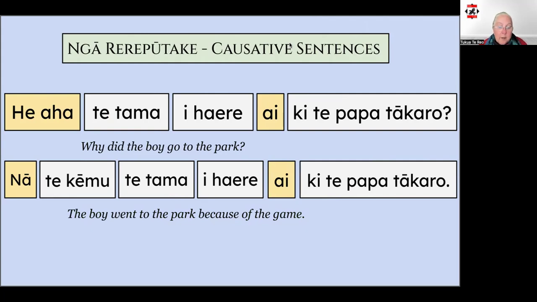Here's an example with a location at the end of the sentence. Why did the boy go to the park? He ha te tama I haere ai ki te papatākoro. Nā te kēmu te tama I haere ai ki te papatākoro. The boy went to the park because of the game.